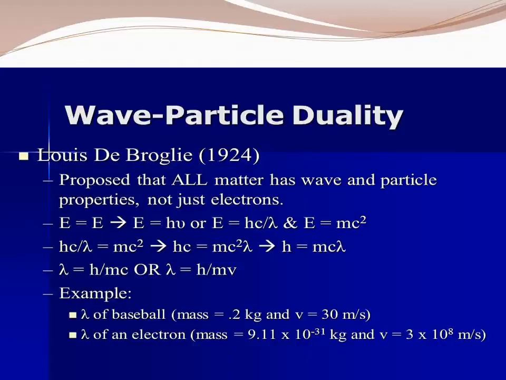Okay. And further, if they ask to find lambda of electron, they have given the mass value, they have given the velocity value, and h is a constant we know. So lambda equal to, lambda is the wavelength. So wavelength equal to h by mv, you have to find it. Okay. For solving the problems, you have to know the wave particle duality. Wave particle duality is also an important question. Write it as a derivation.